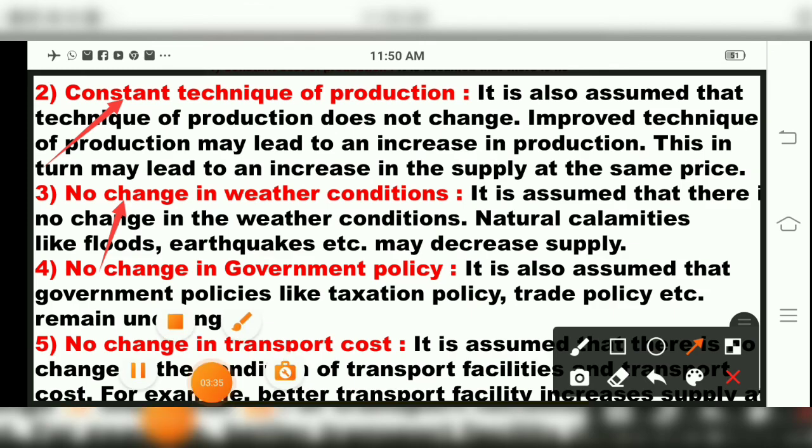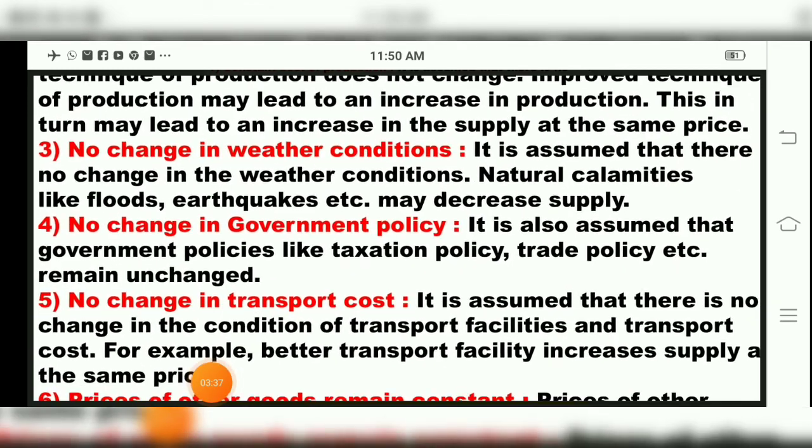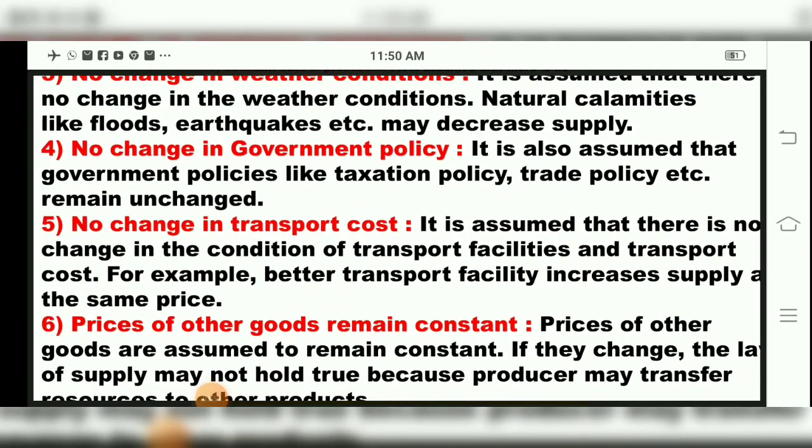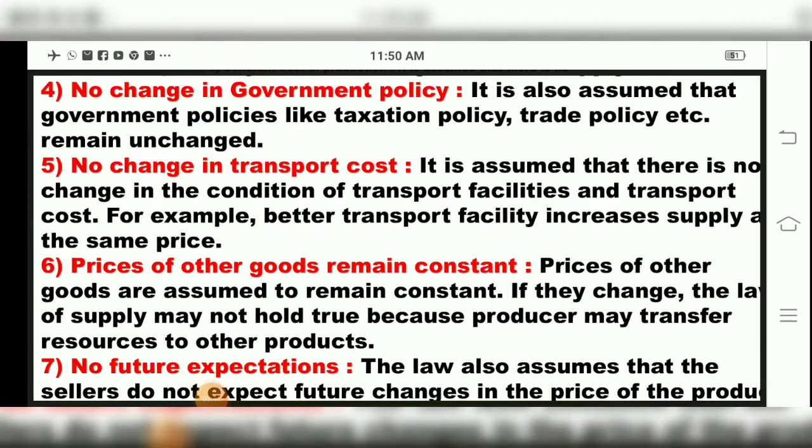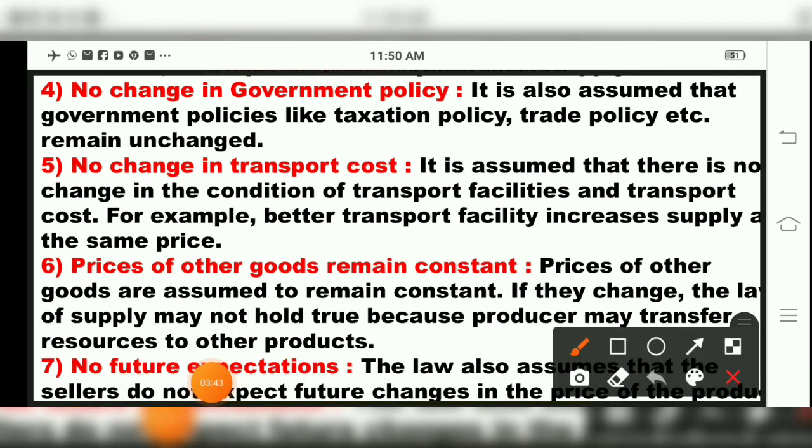Now the fourth assumption is no change in government policy. Government policy should also be constant. You know every year the government has new policies, which frame people's budget planning, savings and investment planning.